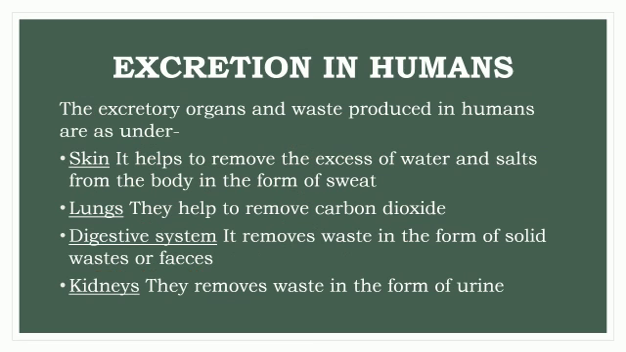Excretion in humans. The excretory organs and waste produced in humans are as under. Skin. It helps to remove excess of water and salts from the body in the form of sweat. Lungs. They help to remove carbon dioxide. Digestive system. It removes waste in the form of solid waste, or we call it feces. Kidneys. They remove waste in the form of urine.